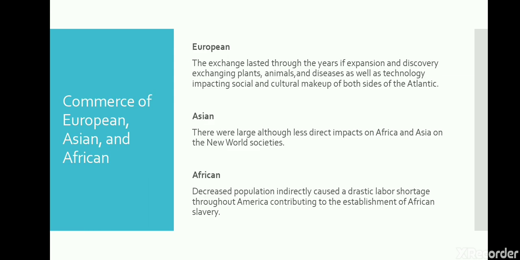Commerce of European, Asian, and African. European: the exchange lasted through the years of expansion and discovery, changing plants, animals, and diseases, as well as technology, impacting the social and cultural makeup of both sides of the Atlantic. Asian: there were large, although less direct, impacts of Africa and Asia on the New World societies. African: decreased population indirectly caused a drastic labor shortage throughout America, contributing to the establishment of African slavery.